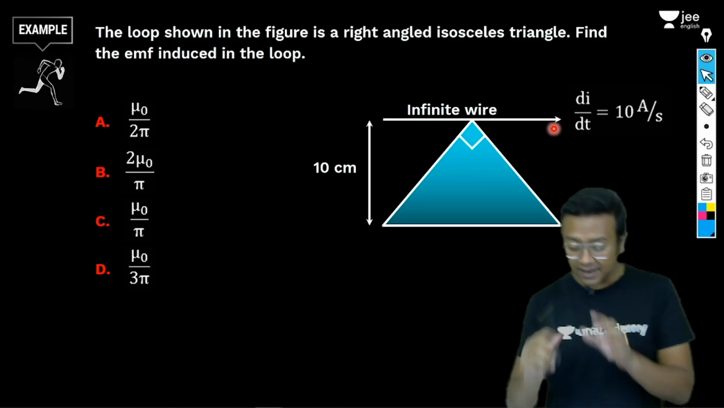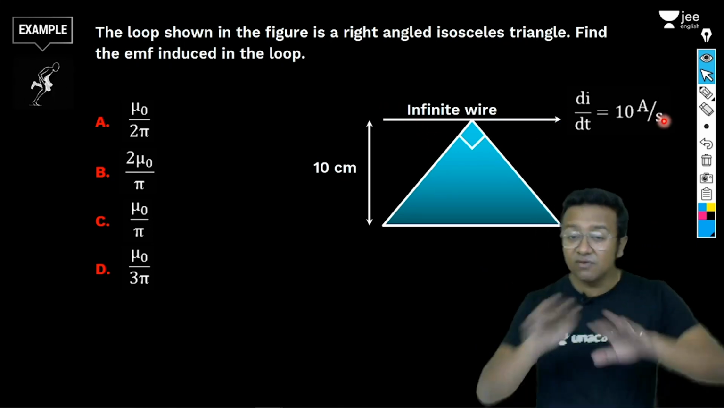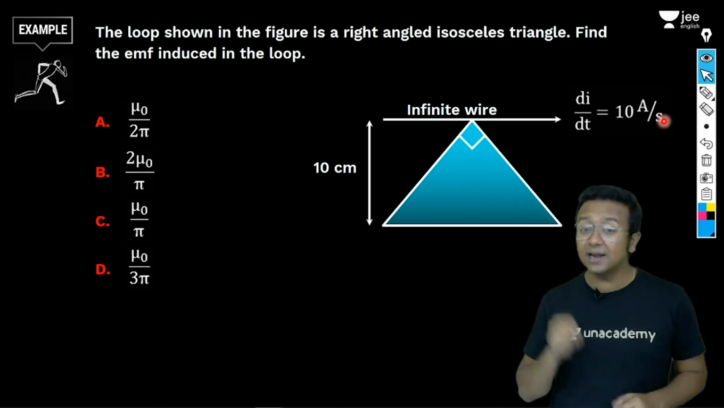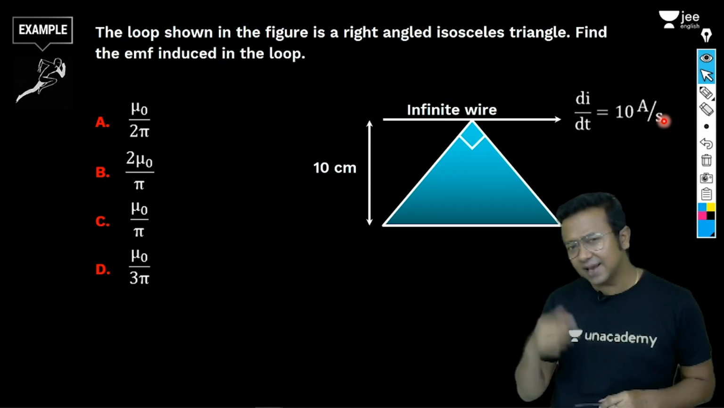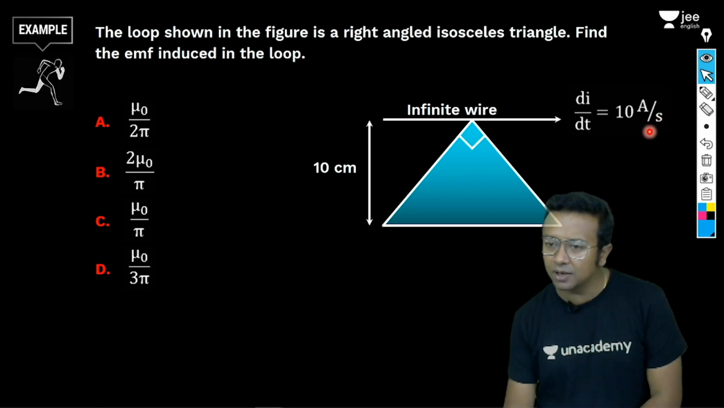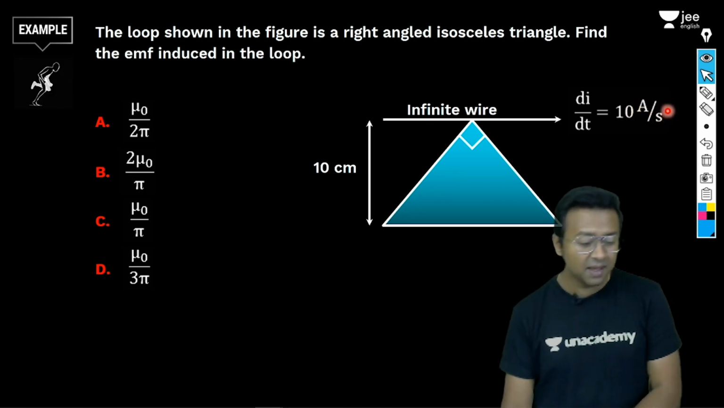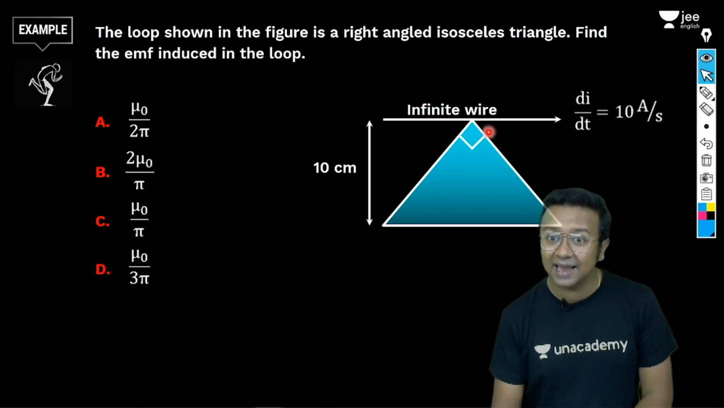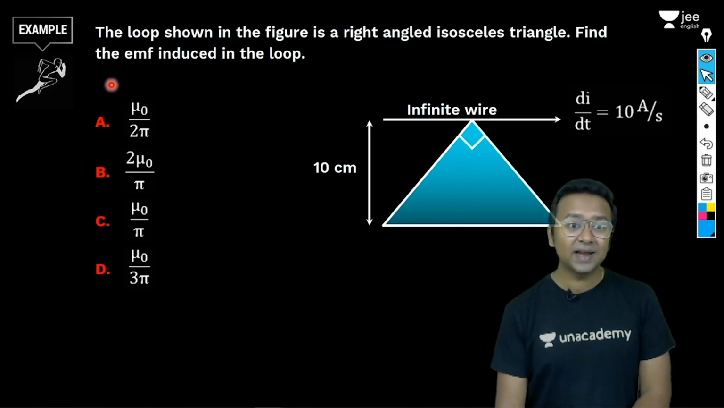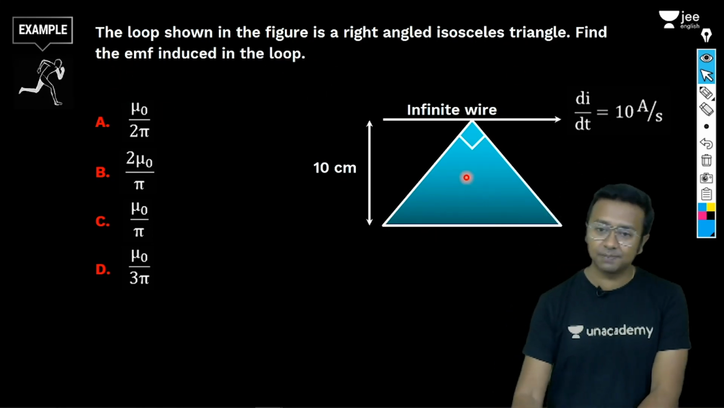What does it say? Here I have an infinite wire, and there is a current moving into this. This particular current is increasing with time at 10 ampere per second. And below I have a right angle isosceles triangle. I need to find out the EMF induced in this particular loop.